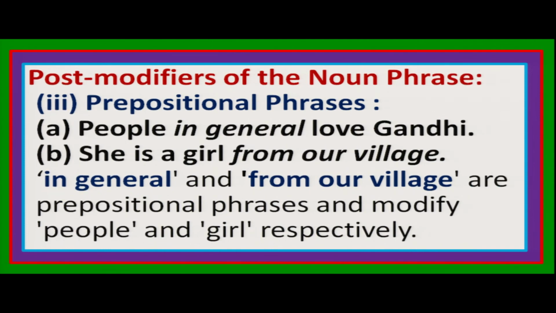So prepositional phrase, you see, people in general love Gandhiji. People is the head noun, in general is the prepositional phrase. She is a girl from our village. A girl from our village. A girl is the head noun, from our village is the prepositional phrase. From is the preposition, our village is the noun phrase. A preposition plus a noun phrase is a prepositional phrase, right?